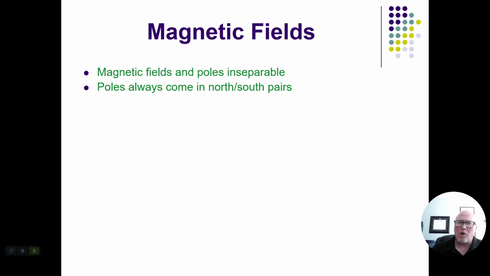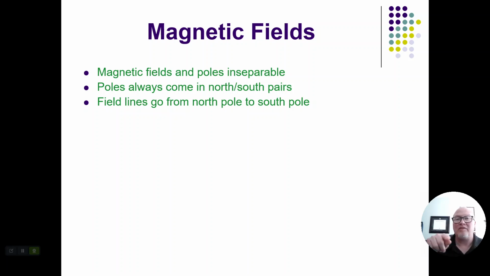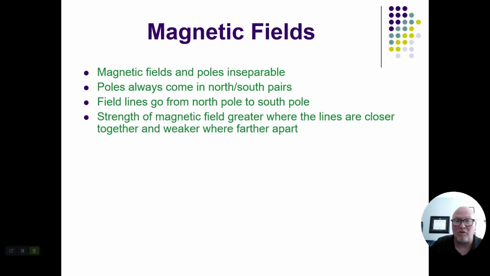Magnetic fields have poles. Just like when you think about a bar magnet, it's got a north and a south pole. And that's because what you've got is the motion of the electron. So poles always come in north and south pairs. And the field lines go from north pole to south pole. That means that you've got this field moving from the north pole of a magnet to the south pole of a magnet.